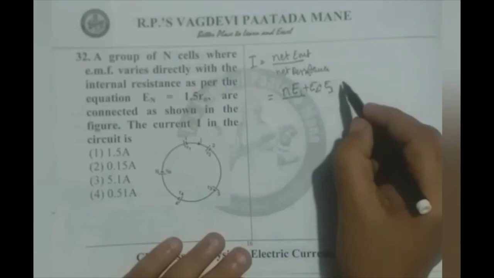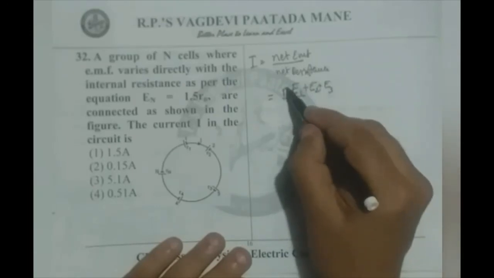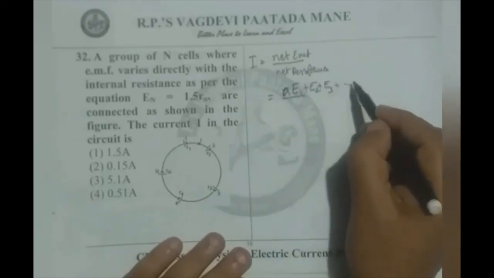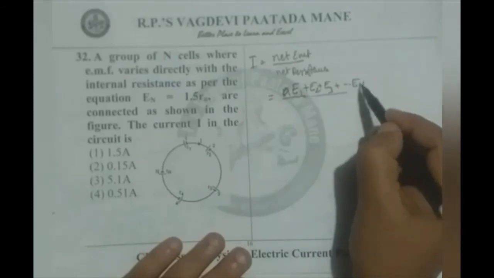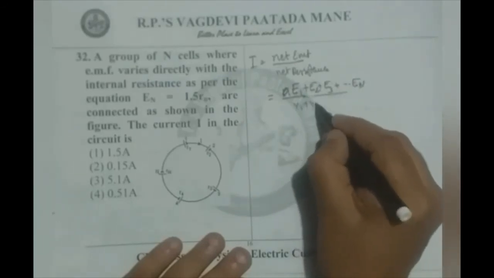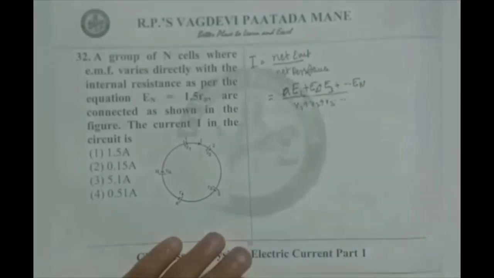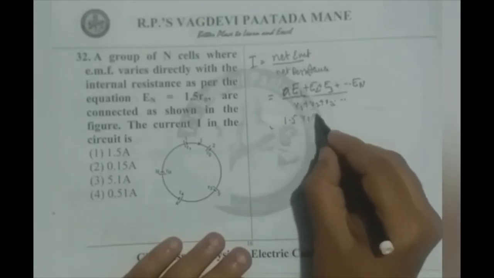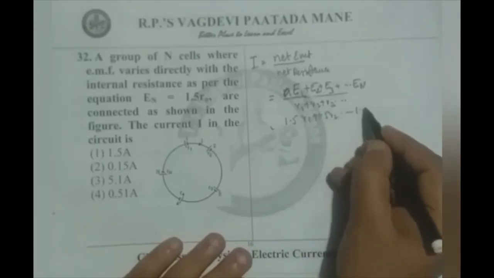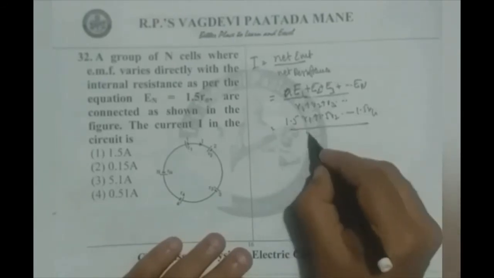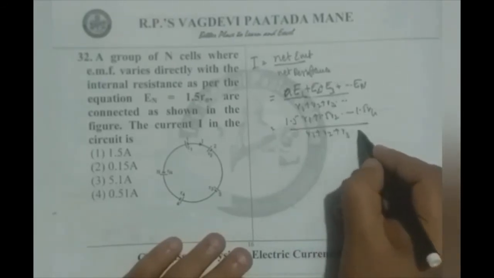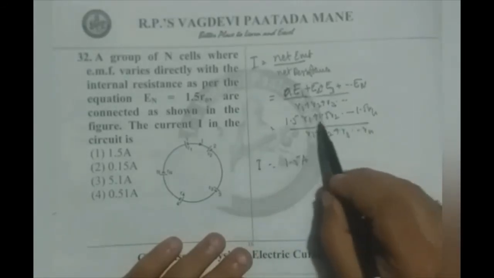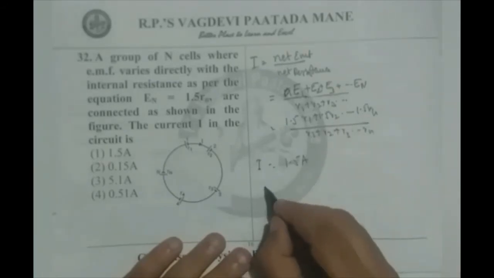As EMF is not the same, I write E1 plus E2 plus E3 plus etc. En divided by net resistance R1 plus R2 plus R3 etc. And we can write this as 1.5 R1 plus 1.5 R2 etc. 1.5 Rn divided by R1 plus R2 plus R3 etc. Rn. Therefore, I equals 1.5 amperes because R1 plus R2 plus Rn get cancelled. Option 1 is correct.